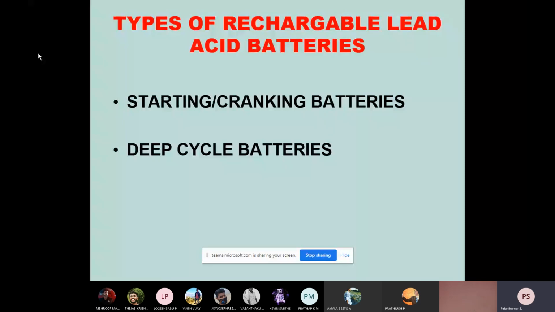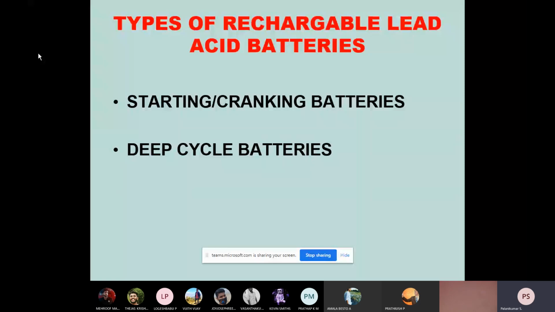So you know that whenever this type of cycle is happening, the depth of discharge will be more because, as I already told, very high voltage is needed. Between the two terminals, only when a high voltage is there is there a spark. It will ionize the air, and the electrons try to cross through the air instead of the wound copper wire. So whenever high voltage is applied, this is possible. That is the reason why it is called a deep cycle battery.